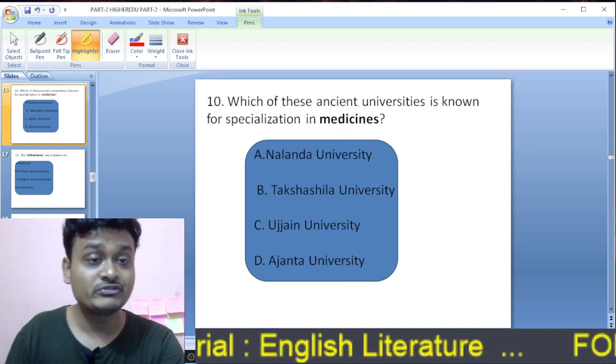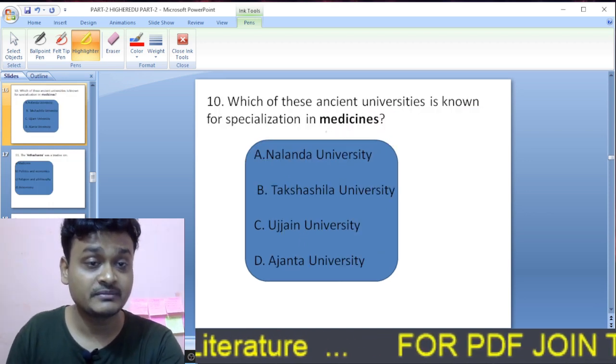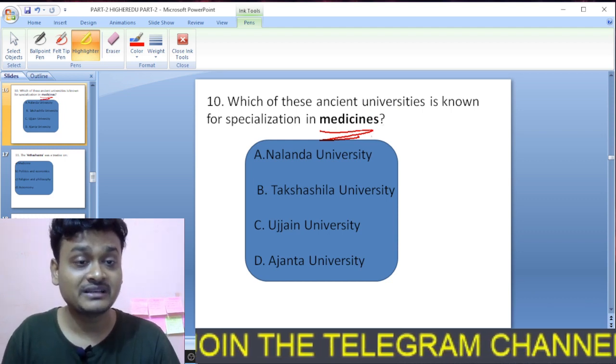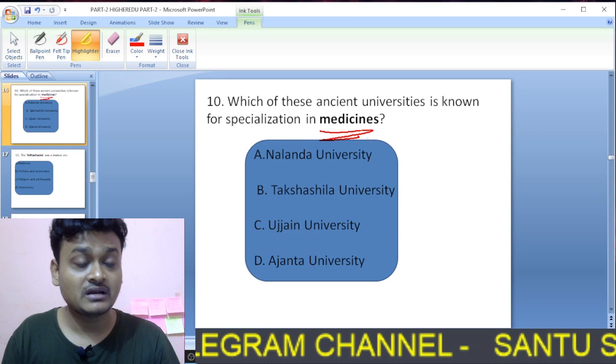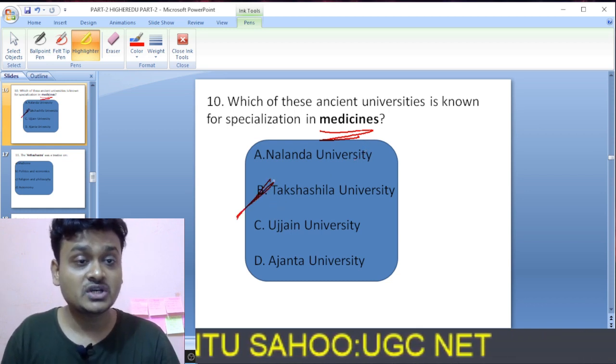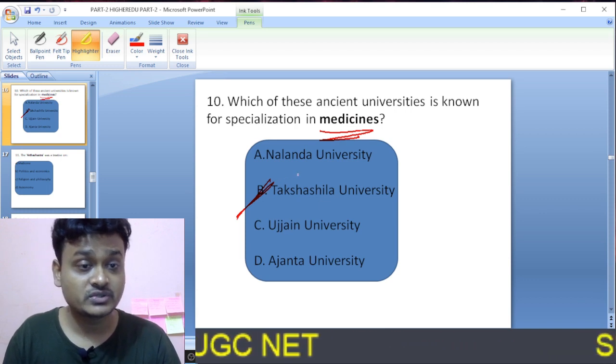Moving on to question number 10. Which of these ancient universities is known for specialization in medicine? The right option is Takshila University. Takshila is the university that is specialized in medicine. So here B is the right option.